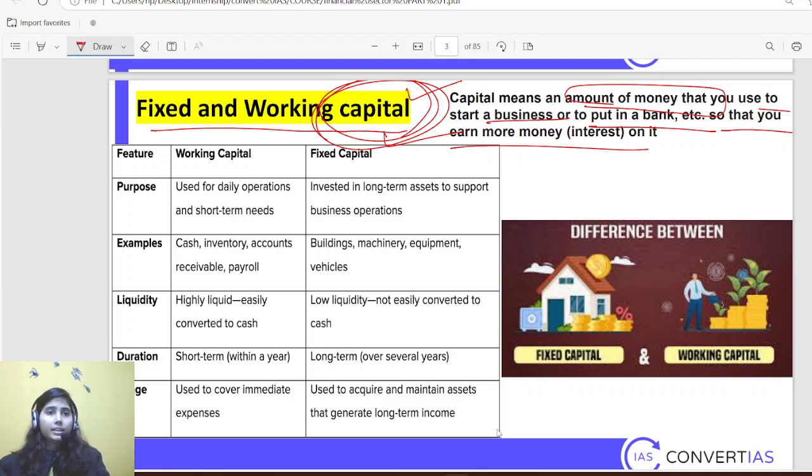So again, there are two types of capital, fixed and working capital. It is very easy, I know, but just for the revision. So fixed capital. Suppose just to have this session, I have laptop with me, I have writing pad, I have pen, I have headphones on, right? And I am using electricity as well. So right now, to have this session, this laptop, this writing pad, and this headphone is the fixed capital. Why? Because if I am taking more lectures, I am not going to increase the number of laptops, number of headphones, and all these things. It is one time investment and can sustain for longer period of time. So that is fixed capital.